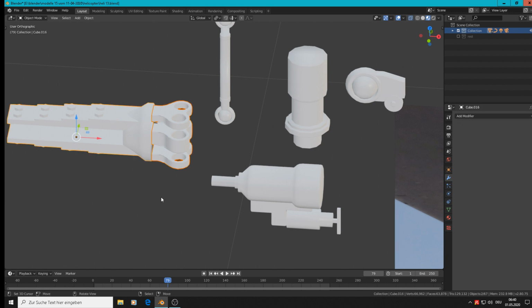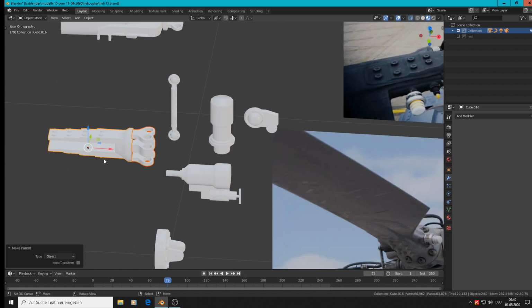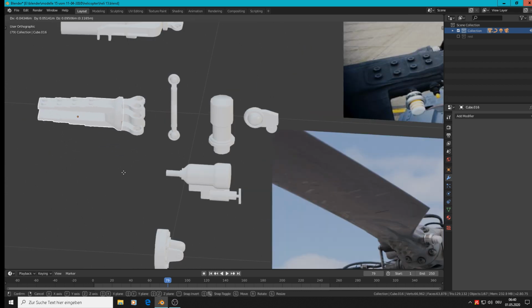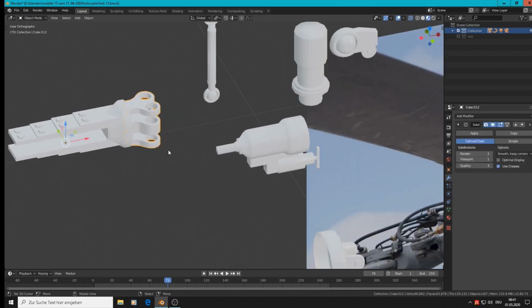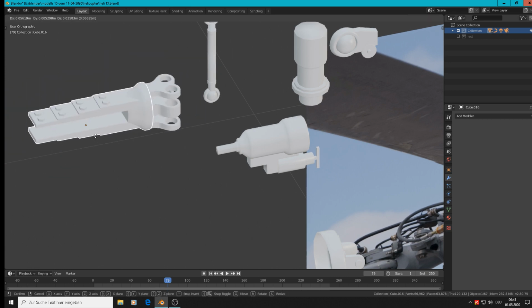object. Now we can hit Control P, set parent to object, and now that is one object, and we have here the round one and here the not round one. So we can do that, but this is parented on this, so where this goes, that goes with it. You see it? Okay.